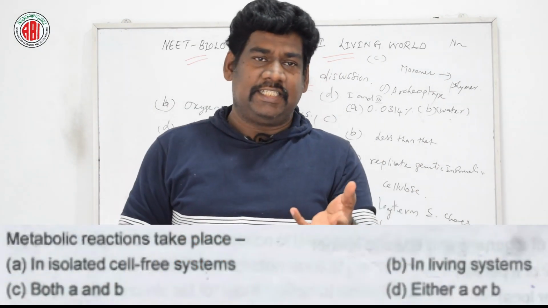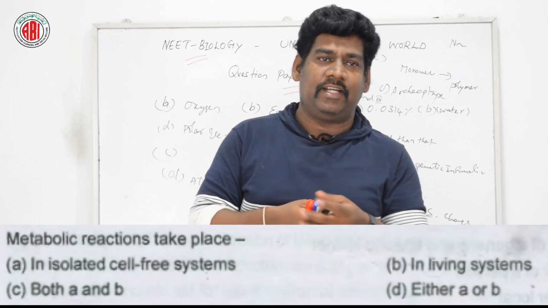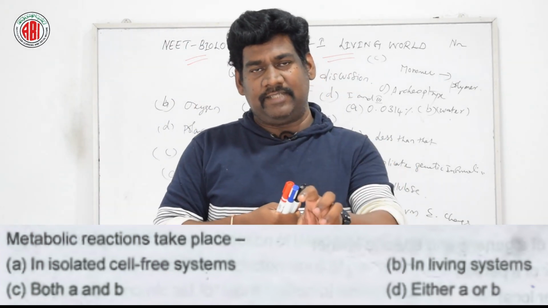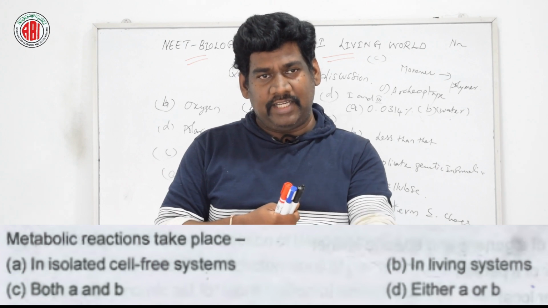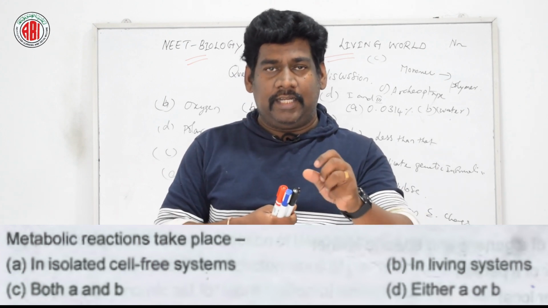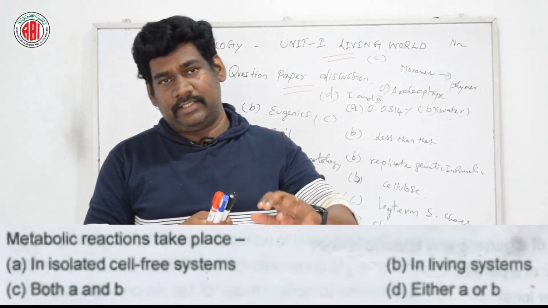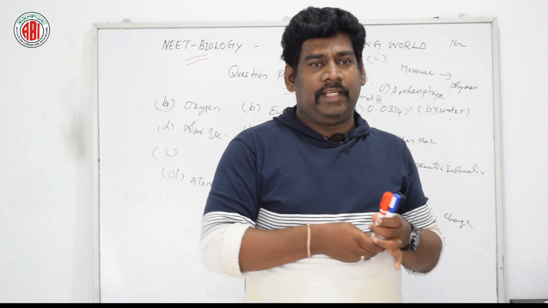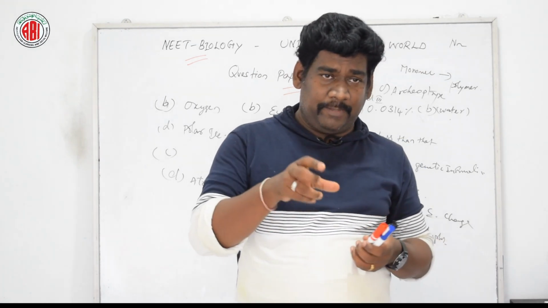Metabolic reactions take place. Here four different options are given: in an isolated cell-free system, in a living system or living organism, option C, both A and B, and option D, either A or B, any one. Let us see this metabolic reaction.